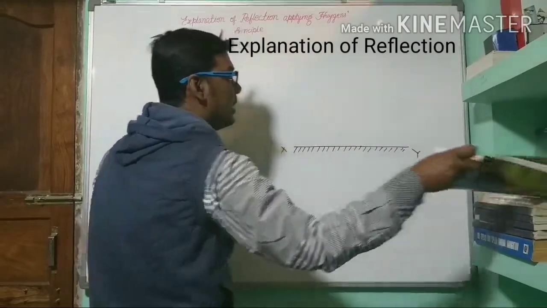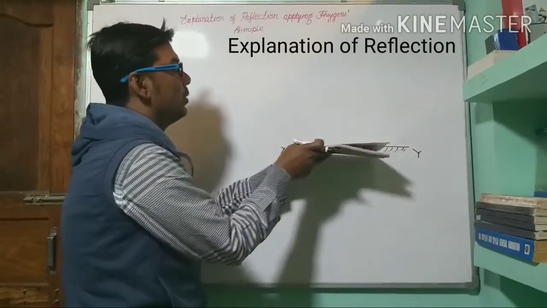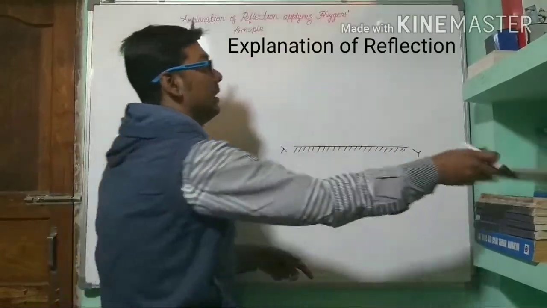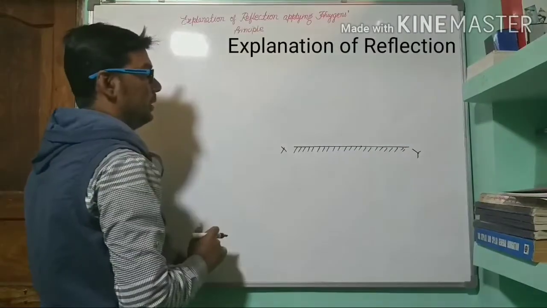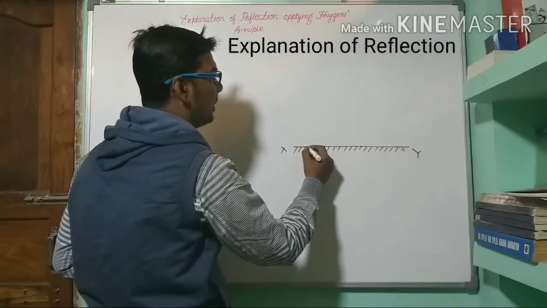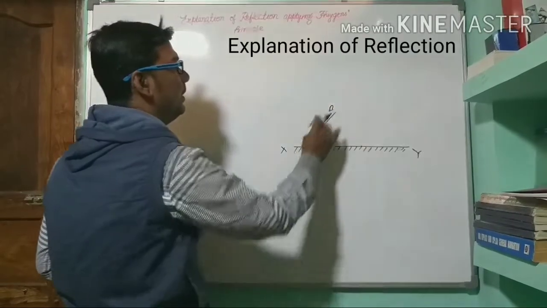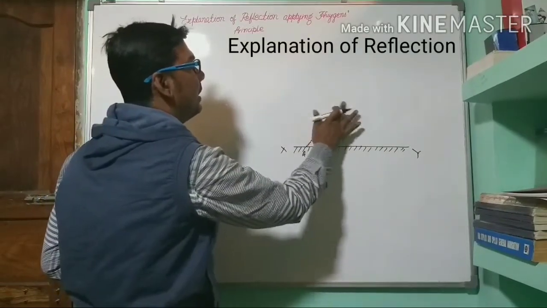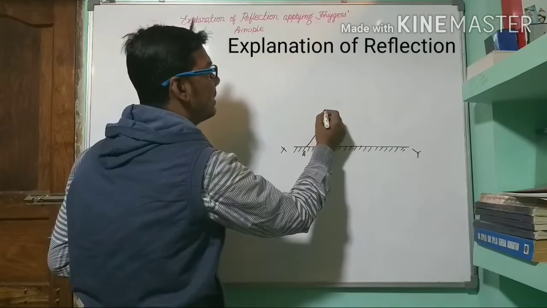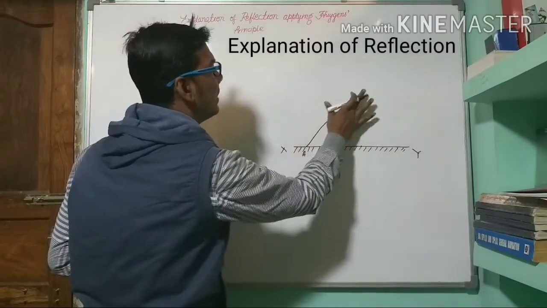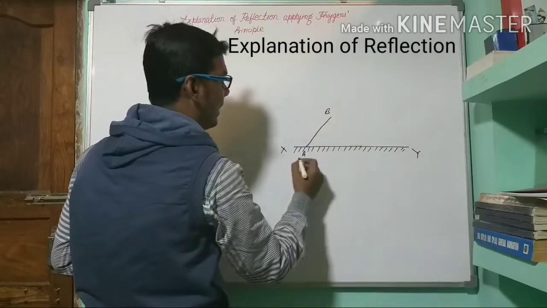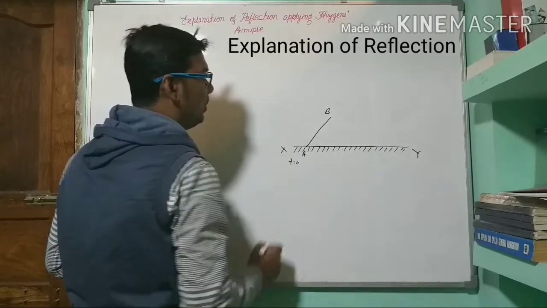This mirror is just like this, perpendicular to the plane of this whiteboard. Consider a wavefront AB at an instance, time t equal to 0.